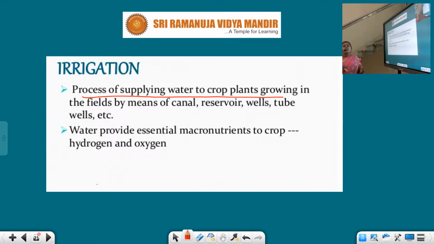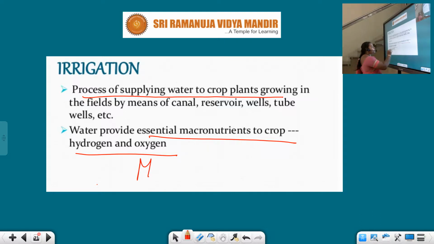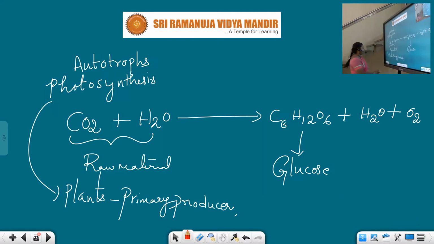So from these water bodies we can supply water to the fields. Water provides essential macronutrients to the crop. Okay, water provides what, students? This water provides macronutrients to the plant.